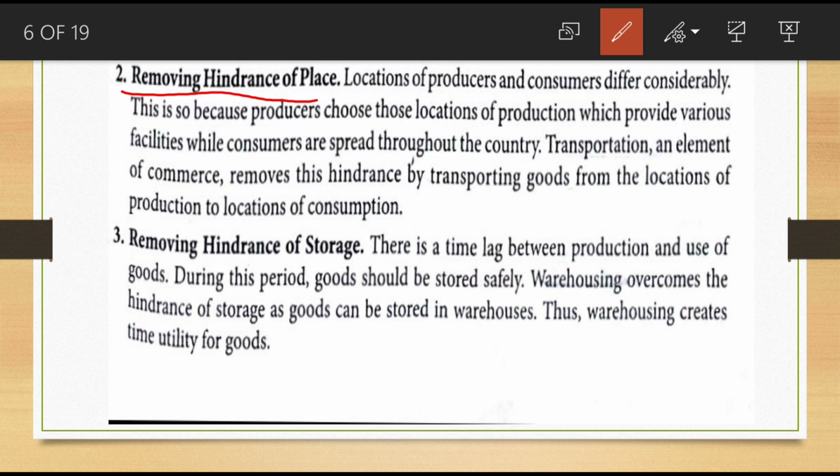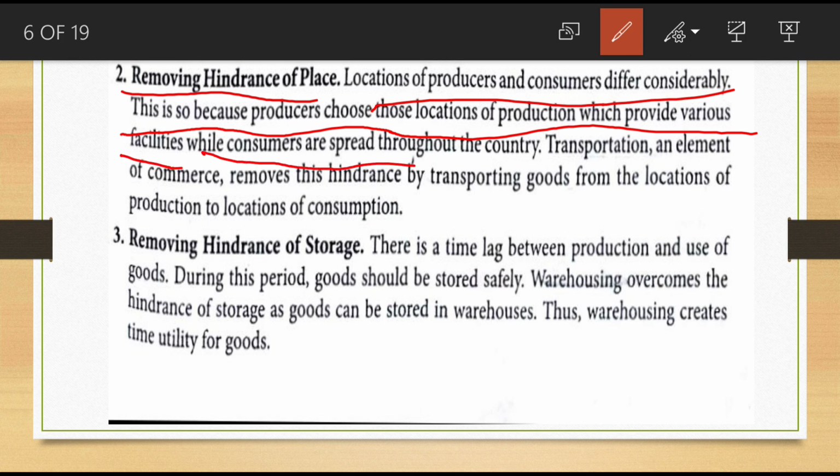Producers are located in one place, consumers in another place. So location is the problem. The location of the producers and consumers is considerably different, because the producers choose locations of production which provide various facilities, while consumers are spread throughout the country.